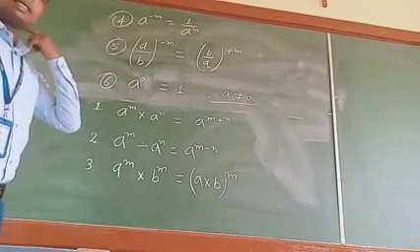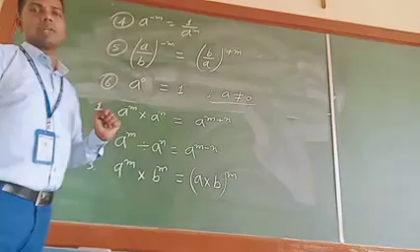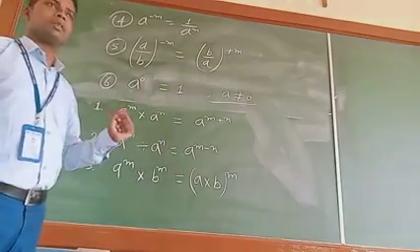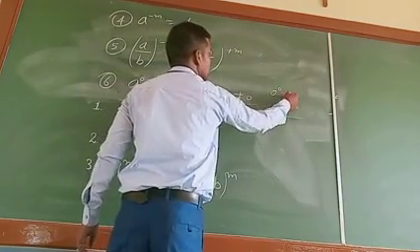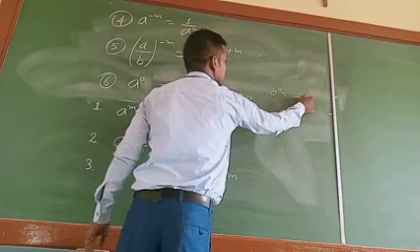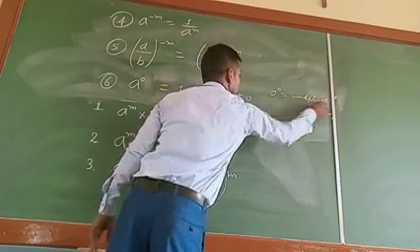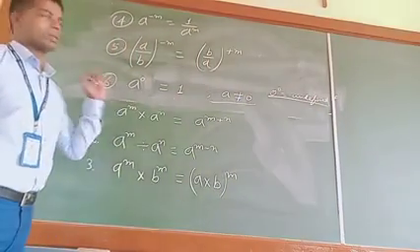Particularly, a raised to the power 0 is equal to 1 only if a is not equal to 0. Otherwise, 0 raised to the power 0 is undefined. So that's why we cannot take the base here as 0. Remember that.